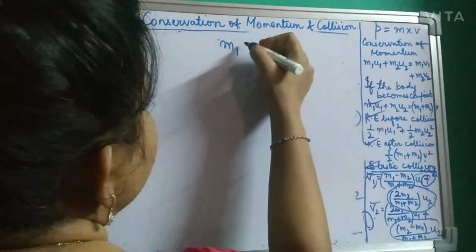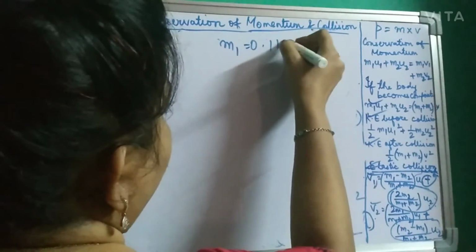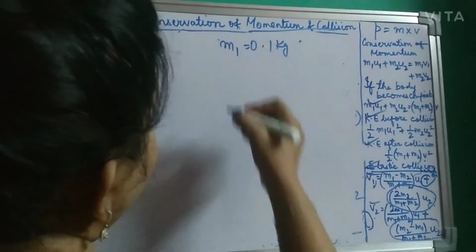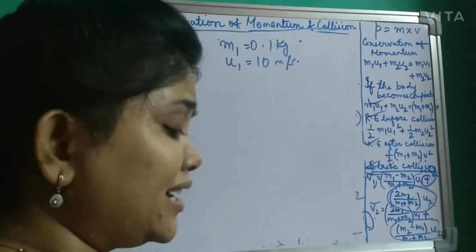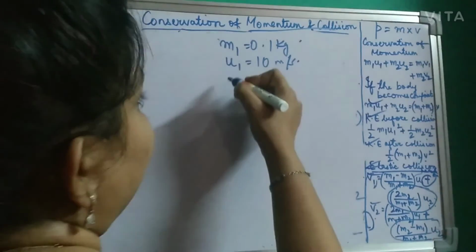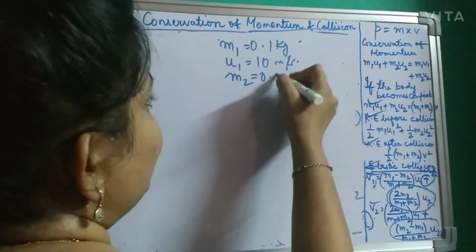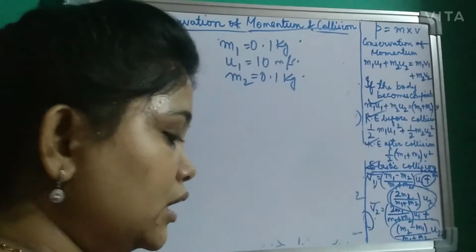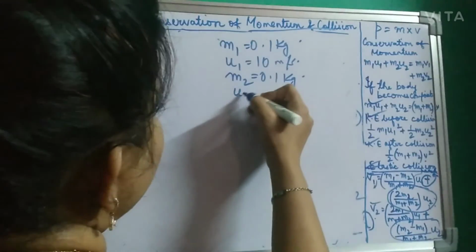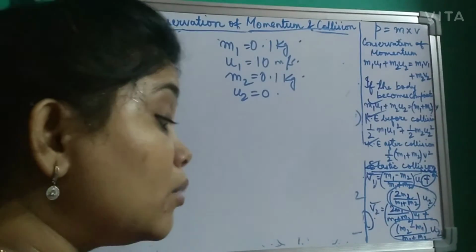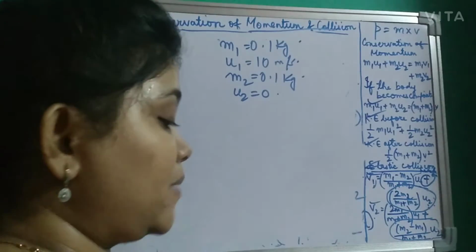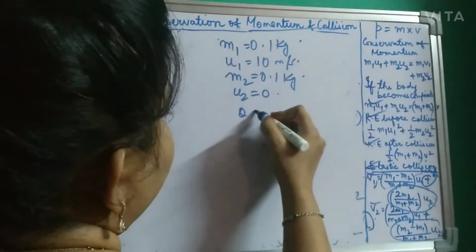It's given a 0.1 kg ball moving at a speed. So M1 is given as 0.1 kg. It's moving at a speed of 10 meter per second, so U1 is 10 meter per second, and it collides with an identical ball. As it is an identical ball, M2 is also 0.1 kg, at rest, that means U2 is 0. After collision, the two balls move symmetrically, each making an angle of 30 degrees. Theta is given as 30 degrees.